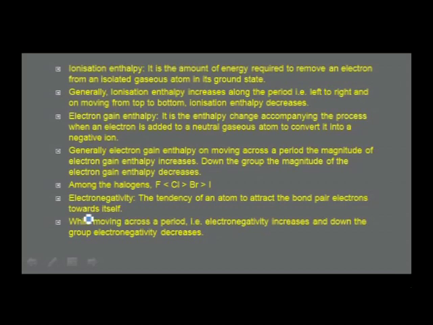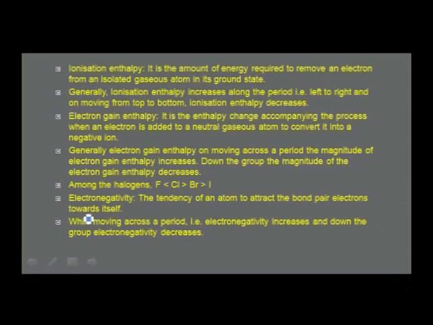Ionization enthalpy is the amount of energy required to remove an electron from an isolated gaseous atom in its ground state. Generally, ionization enthalpy increases along the period, that is left to right, and on moving from top to bottom, ionization enthalpy decreases. Again, there are several factors which influence the variation of ionization enthalpy. The various factors are screening effect, nuclear charge, and the nature of the orbital in which the electron is present.